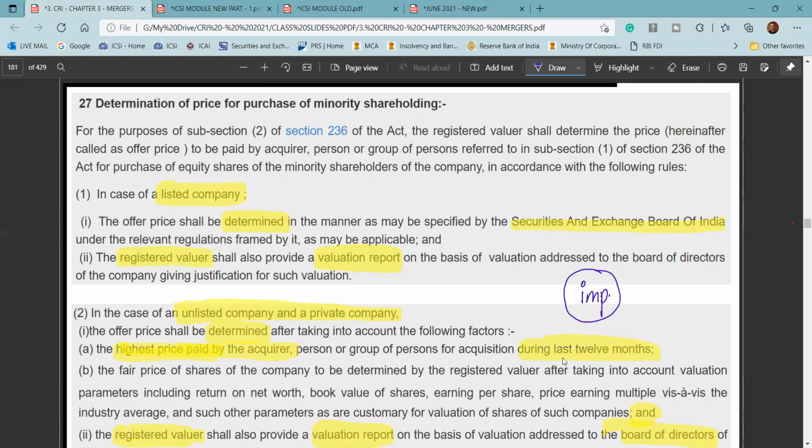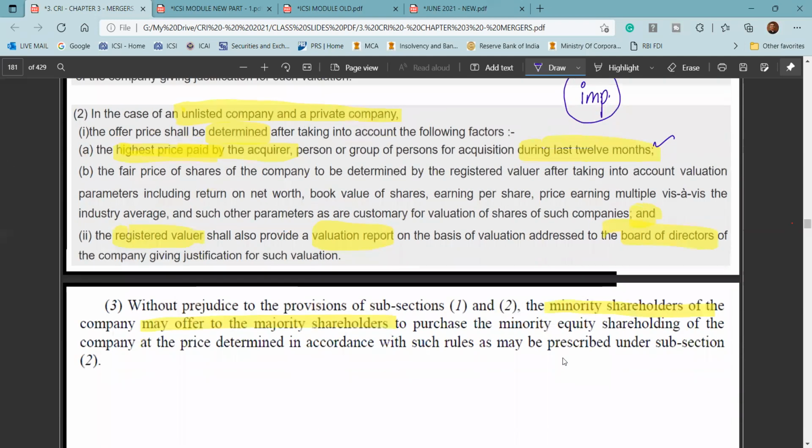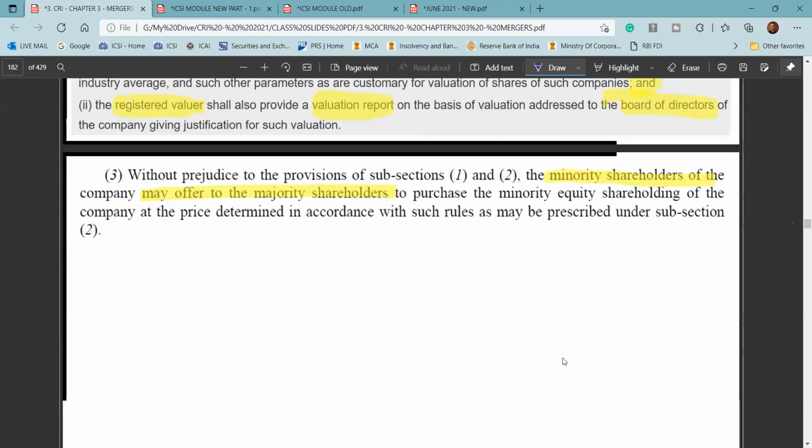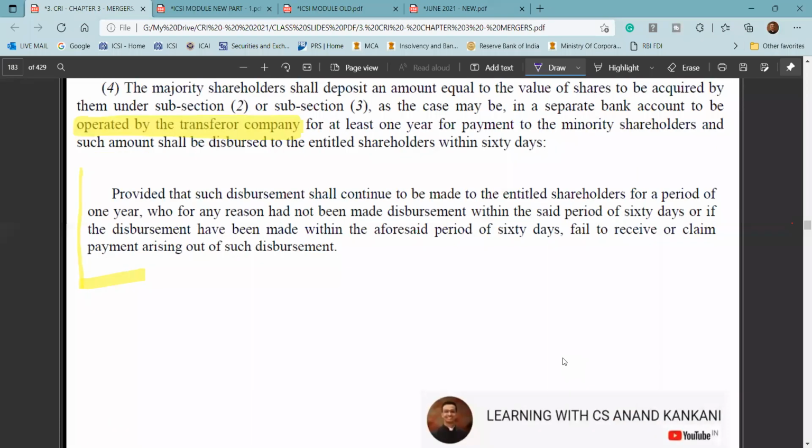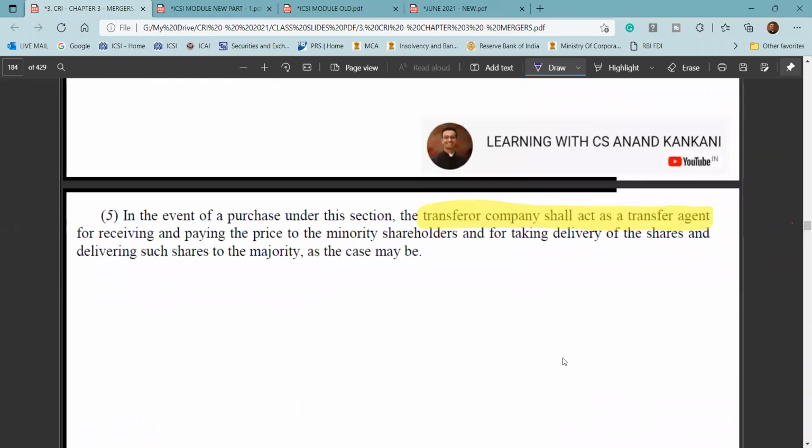So if it's a listed company, then again takeover regulation. If it's an unlisted company or a private company, then the highest price which is paid by the acquirer in the last 12 months, or the fair value which has been calculated by the registered valuer. Here the minority shareholders also have the right that in case the offer is not made by the majority shareholder, the minority shareholder can make the offer and ensure that the majority shareholder actually acquires the shares of the company, right? So this is there, and the company acts like an agent here.